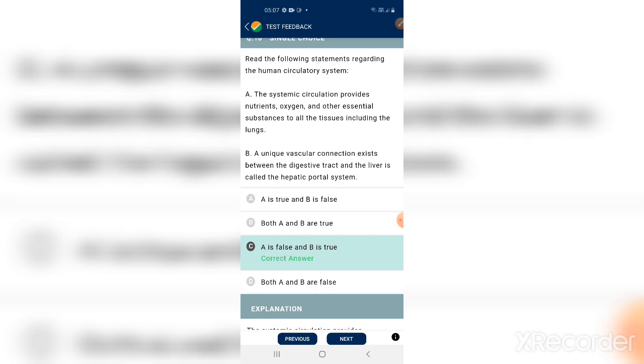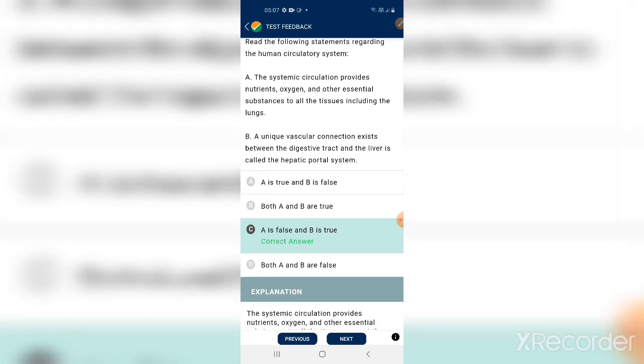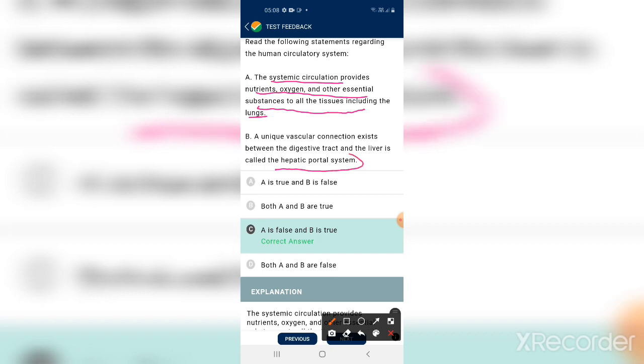Systemic circulation means what? Between heart and body parts. Systemic circulation provides nutrients, oxygen and other essential substances to all the tissues, not lungs.